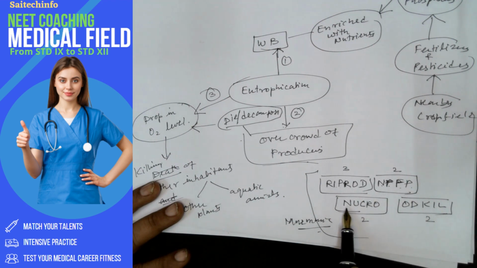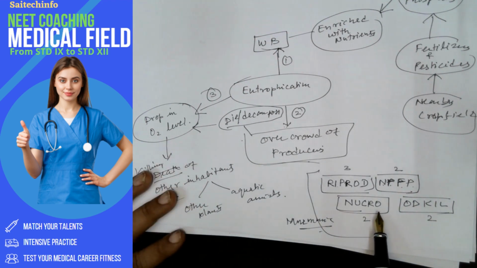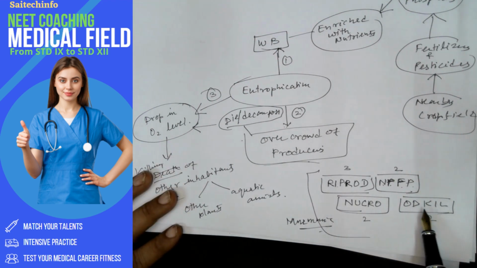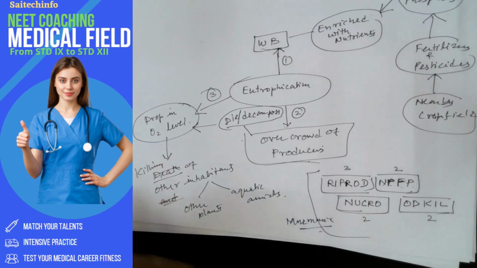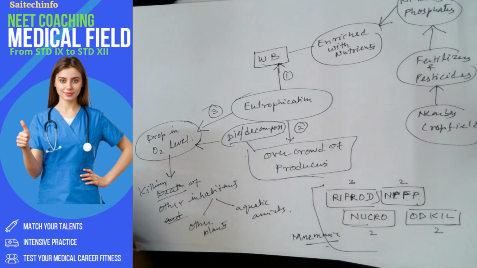And these nutrients are responsible for the overcrowding of what? These aquatic plants, that is water plants. And because of their death and decomposition, the oxygen level comes down and that kills the other aquatic animals and plants. So this is the way you have to remember. Done? Okay, is it easy for you now?